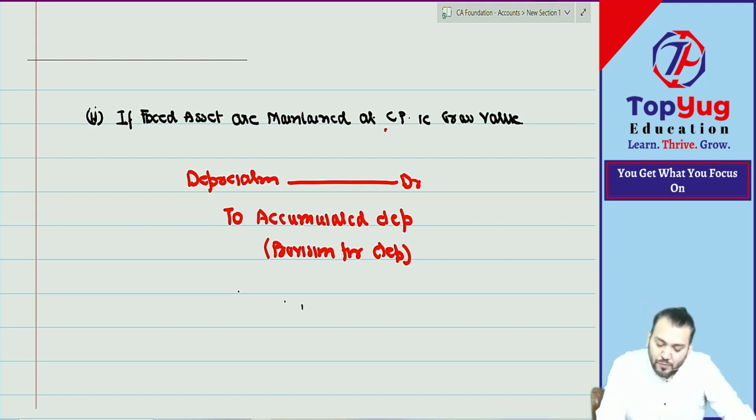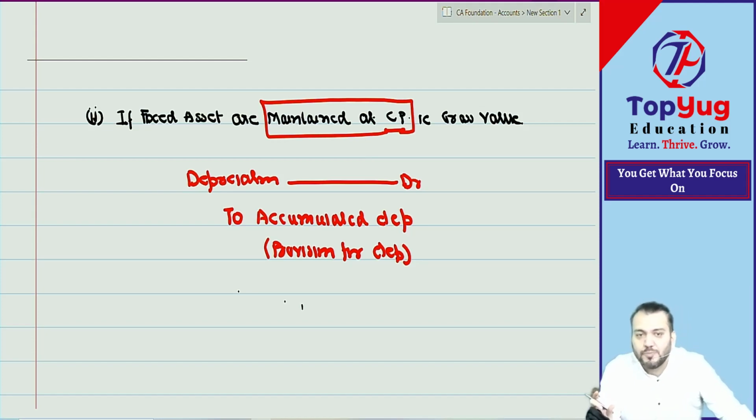Our objective is fulfilled or not. If you want to maintain fixed asset at cost price with this journal entry, it is maintained at cost price or not. Now, one doubt will come: what will we do about accumulated depreciation, that I need to inform you. But have you understood this journal entry?